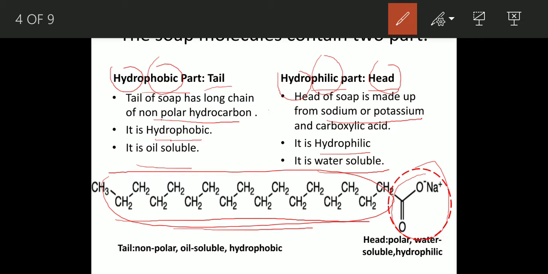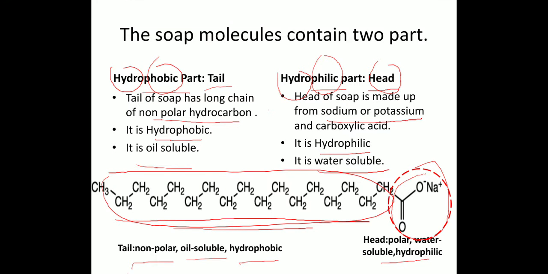So this is the head, which is polar in structure, water soluble and hydrophilic. Tail is non-polar, oil soluble and hydrophobic, that is always remains away from water. These soap molecules contain these two parts. This will help you in understanding the cleaning action of soap.